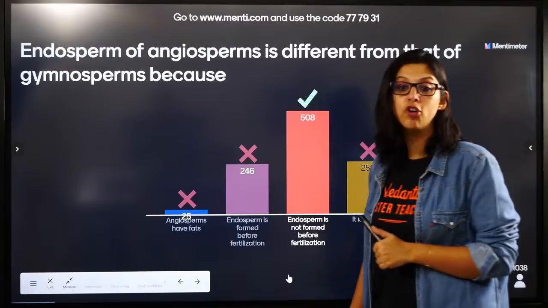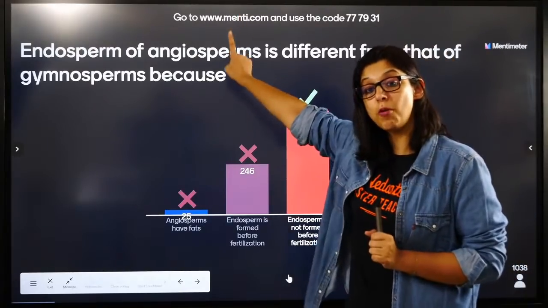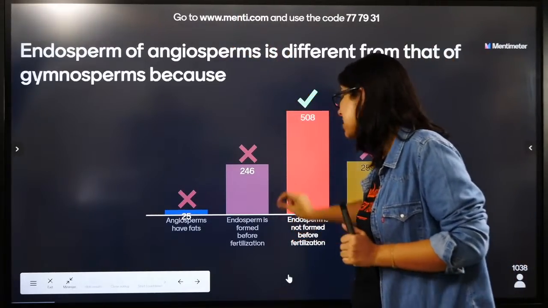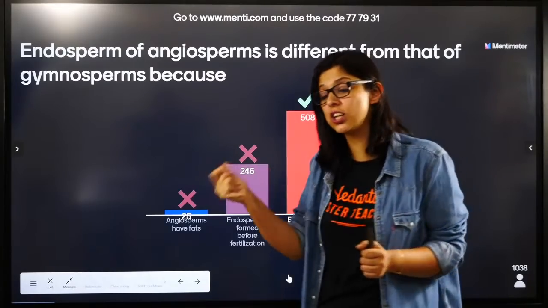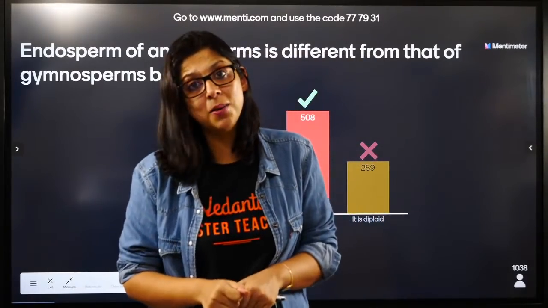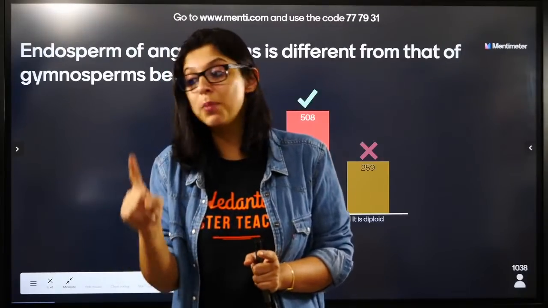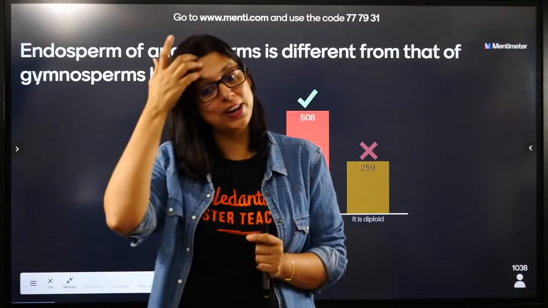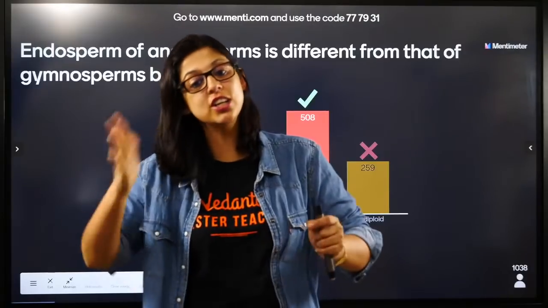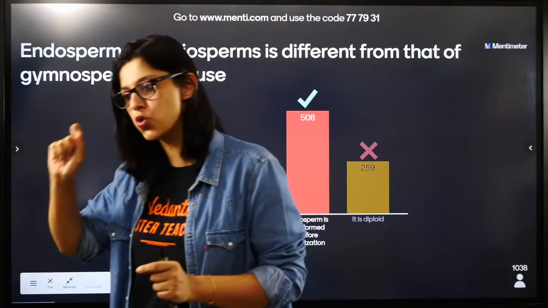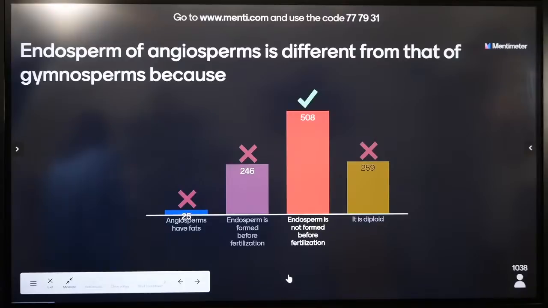Endosperm is not formed before fertilization. Endosperm of angiosperm is different because endosperm is not formed before fertilization. Flip question, we just did it. Endosperm of angiosperm is formed after fertilization, whereas gymnosperm endosperm is formed before fertilization because there is no male component. It is only the female component. We've just done it. Amazingly well answered.